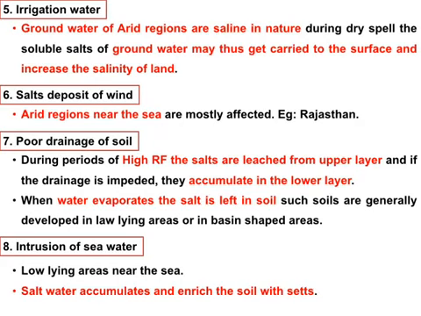Then poor drainage soils. During high rainfall, the surface salts are leached and deposited into lower layers. After evaporation, the salts are deposited in the lower layers only. So lower layers are affected by these salinity problems. Then intrusion of seawater. In low-lying areas near the sea, seawater enters into the low-lying soils, then salts are deposited in those areas.